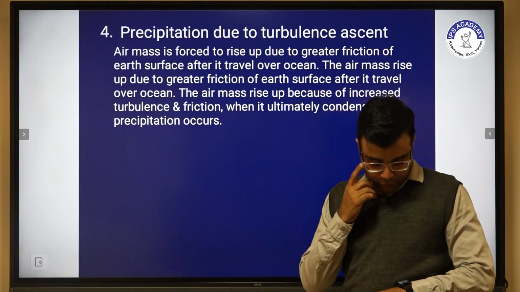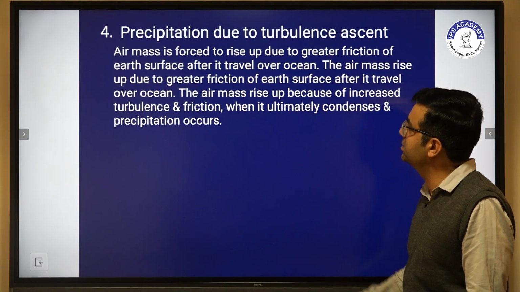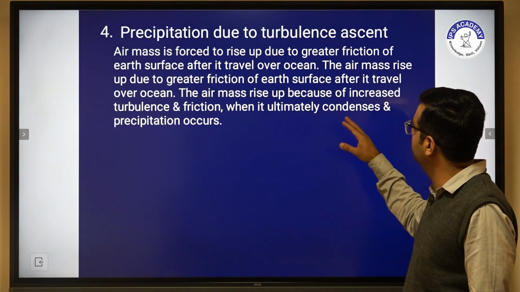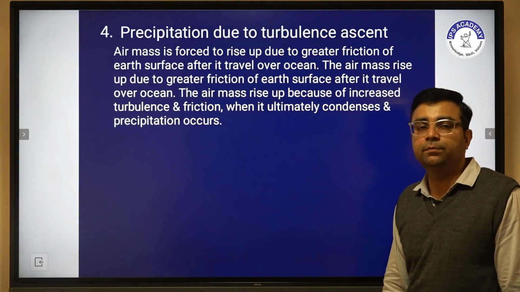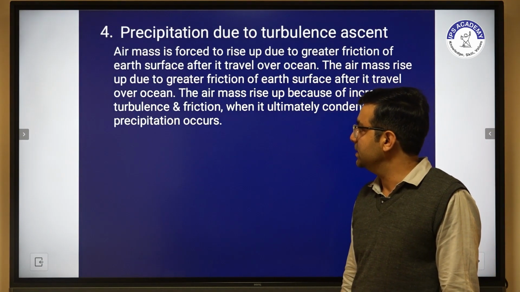Now precipitation due to turbulence. Turbulent ascent is when the air mass is forced to rise due to the greater friction of the Earth's surface after it travels over the ocean.